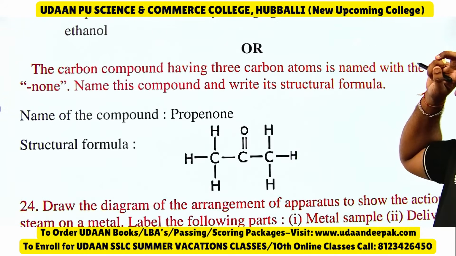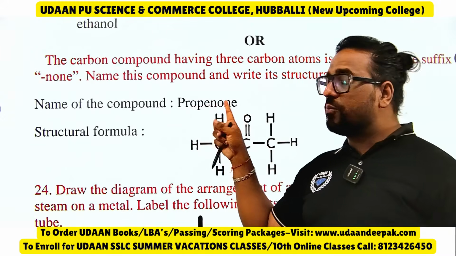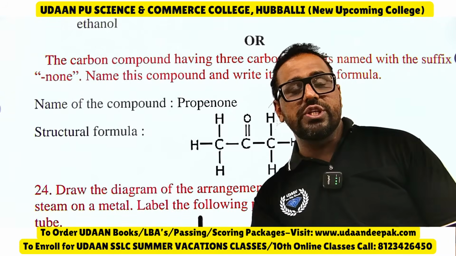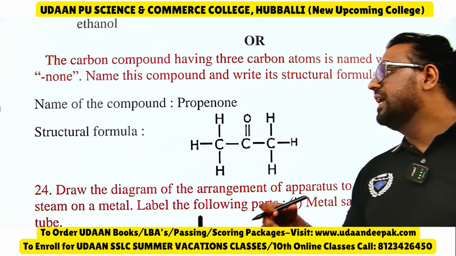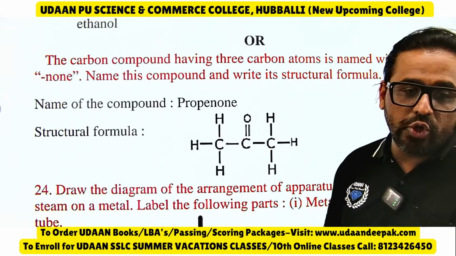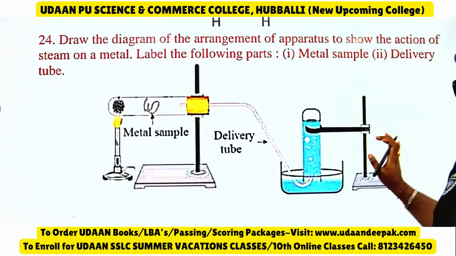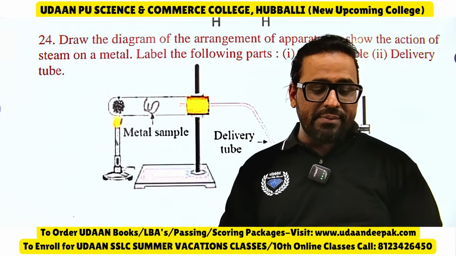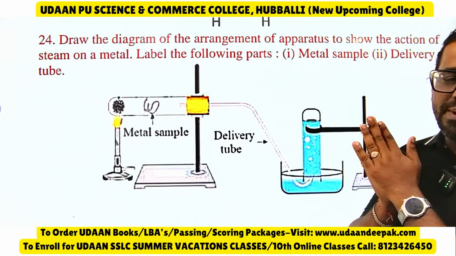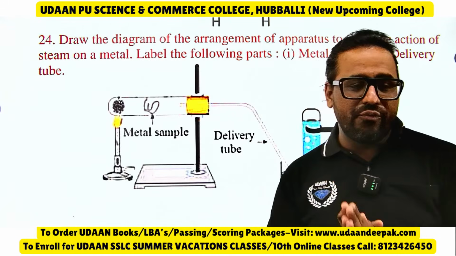The carbon compound having 3 carbon atoms is named with the suffix "one." 3 carbon atoms with the "one" is propanone. Remember butanone, pentanone, hexanone. This "one" question will come fixed and everyone will write it definitely. And the structural formula is known as ketone. In ketone, you will expect a C double bond O. Then draw the diagram. Between the diagram and the pop sound diagram, one of the two has come, but look at the pop sound diagram, because I have seen it come many times last year in all the exams. But prepare this one too. Both the diagrams are fixed for 3 marks.